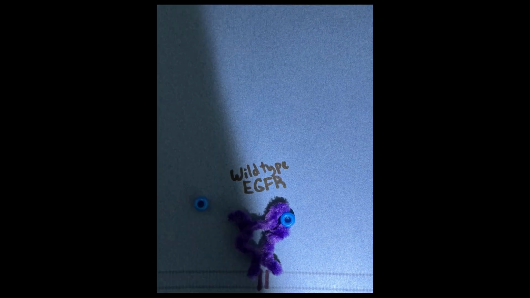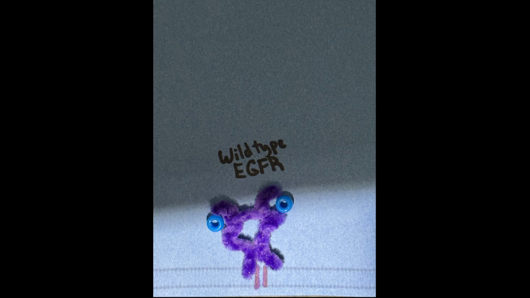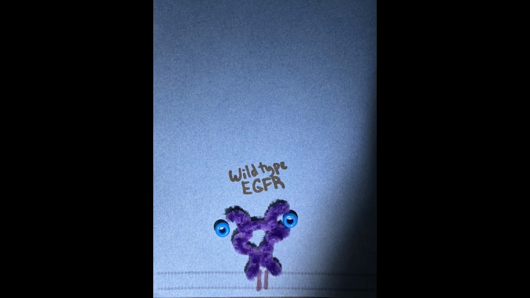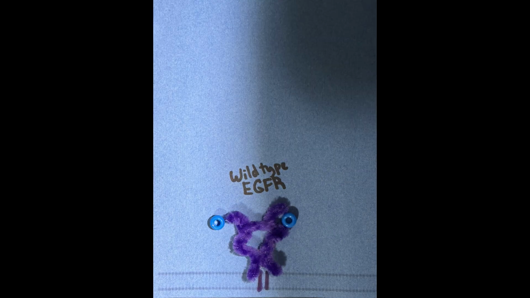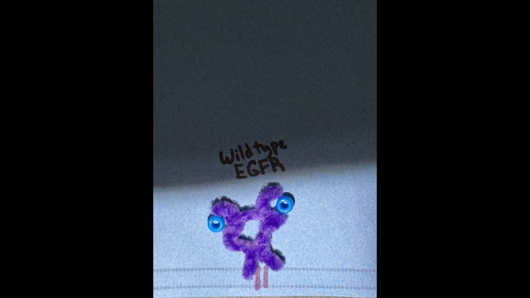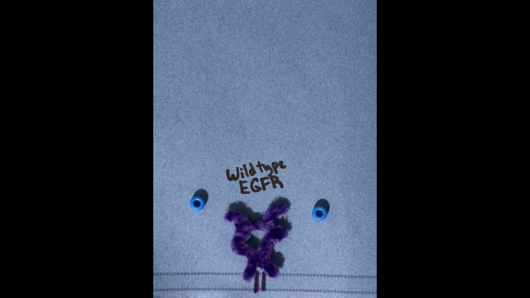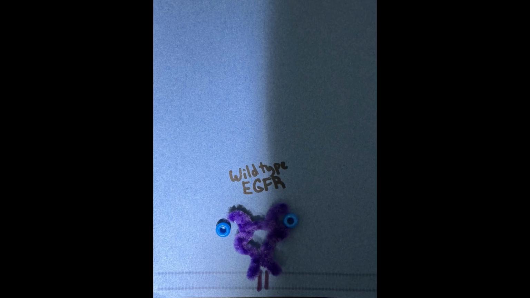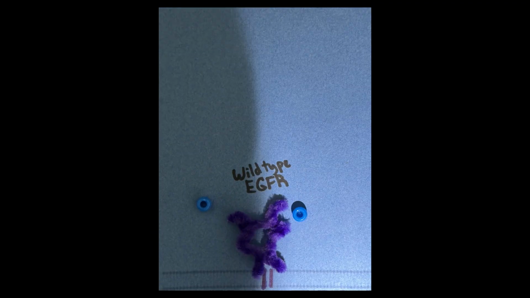EGFR is characterized by an extracellular domain that specifically binds EGF, a single transmembrane region, and an intracellular tyrosine kinase domain. Once EGF binds, the receptor dimerizes, which activates its kinase functions and leads to the autophosphorylation of specific tyrosine residues. These phosphorylated sites then act as docking stations for adapter proteins, for example GRB2 and SOS, which further relay the signal into the cell. This intricate process ensures that the cell accurately interprets the signal, initiating the appropriate intracellular responses.